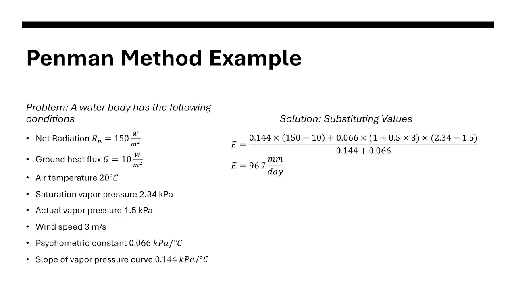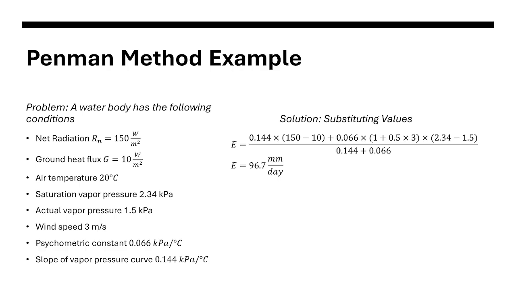So the water body has the following conditions: net radiation, ground heat flux, air temperature, saturation vapor pressure, actual vapor pressure, wind speed, psychrometric constant, and slope of the vapor pressure curve. So we have all the given.